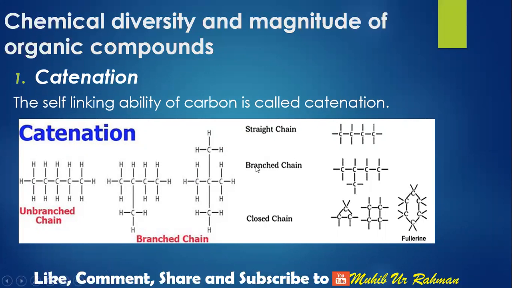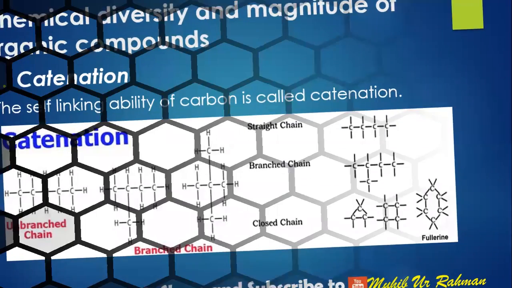Catenation means that carbon has the ability to attach, to bond, to link with itself in the very long chain. It can also form a branched chain. It can also form ring structures. It is the very unique property of carbon that it can link with each other to form long chain, to form branched chain, to form a ring closed chain. So that's why, due to this very good property, catenation, there are very large number of organic compounds.